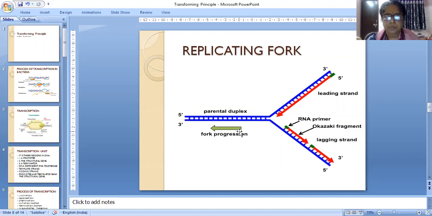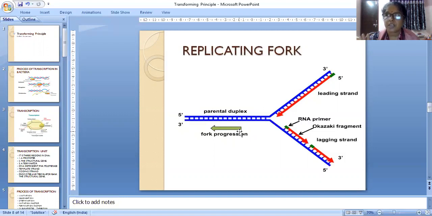DNA replication is an important question, and when it is asked you have to draw this replicating fork also. From that you will get an idea. Two strands are there, leading strand and lagging strand. Only that one topic I included.